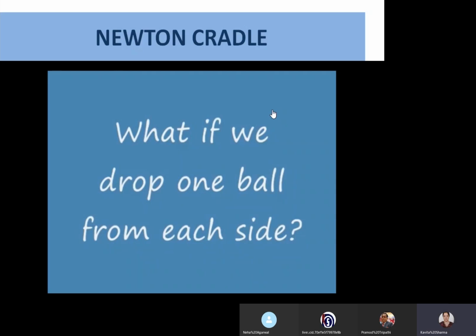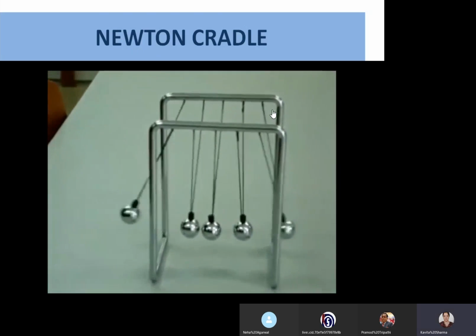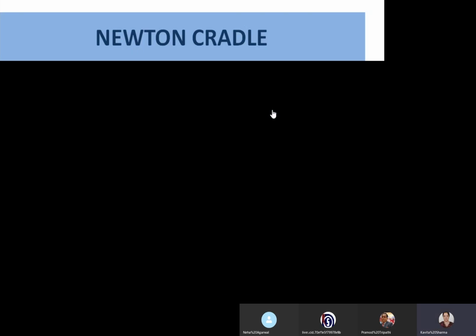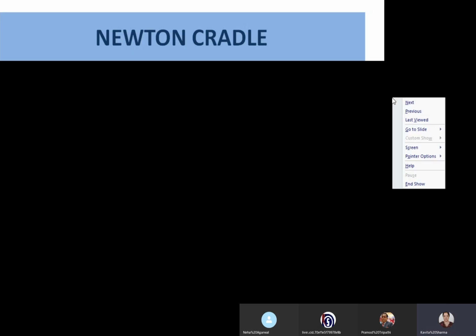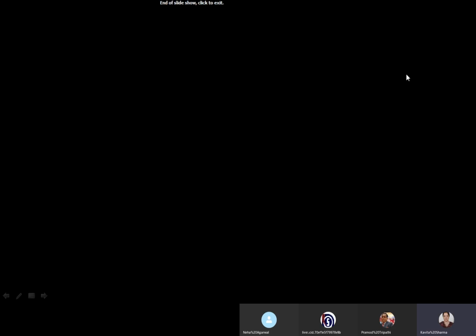And if from both the sides, see, they're not disturbing the center three. If you take three from one side, next time the other side's three will come, and the first side's one will come. So that is what Newton's cradle actually is. Now this is showing the law of conservation of momentum, that momentum remains conserved if no external force is applied, right? So in that case, this is what we are doing in the second part.